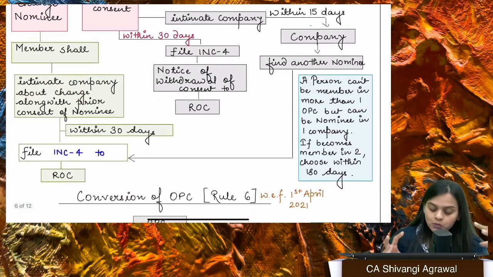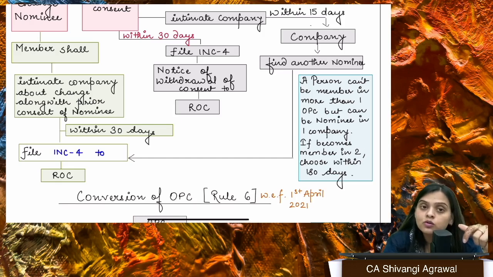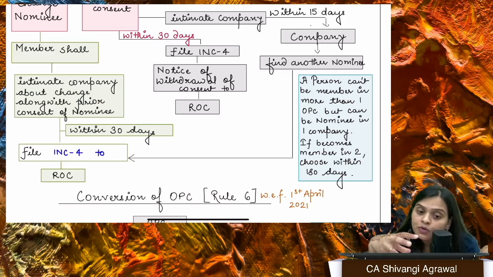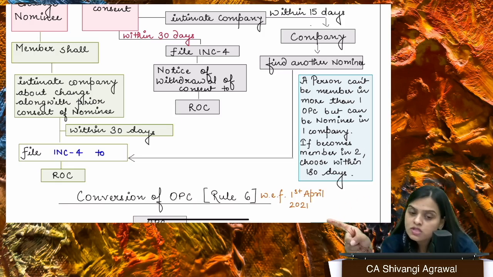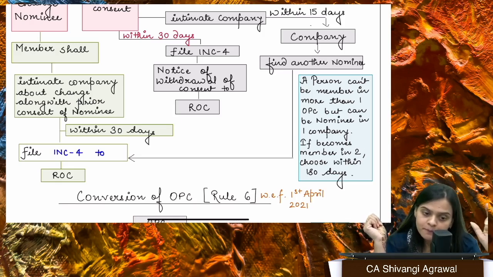Now, what different we have is that if you have given the name of one nominee, can it be changed? Supposedly you did not like that particular nominee. Yes, it can definitely be changed. See, first of all, there could be a nominee who can withdraw his own consent, right? So what will happen in this situation? He or she withdraws consent by giving notice to the sole member, right? Now the sole member will nominate another person as nominee within 15 days from the receipt of the withdrawal, right? And they are going to notify that to ROC, and that particular person will be written as nominee.